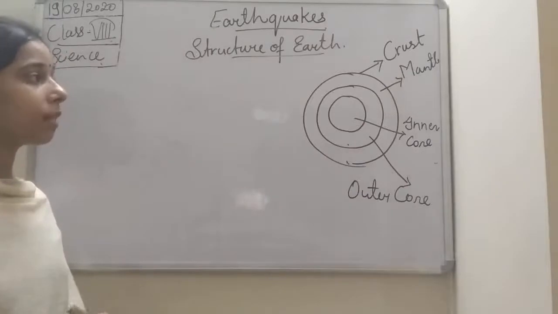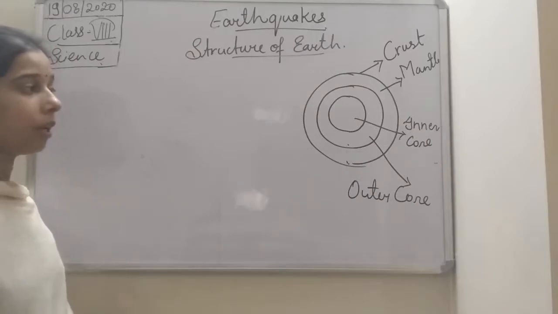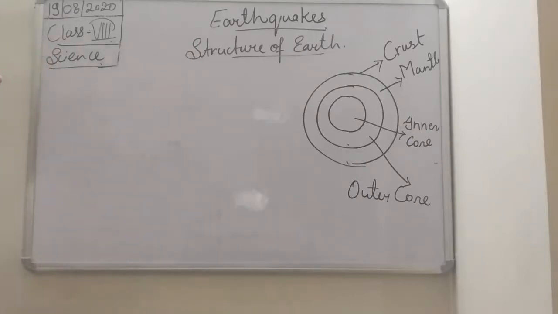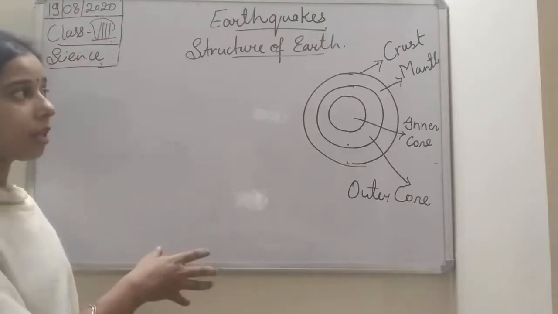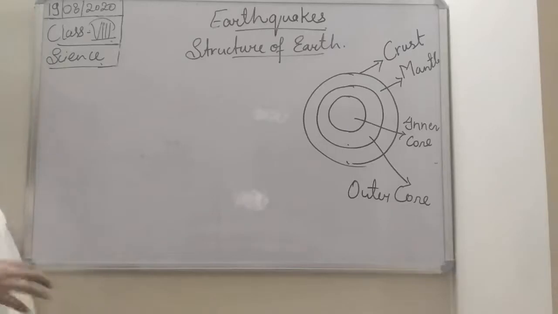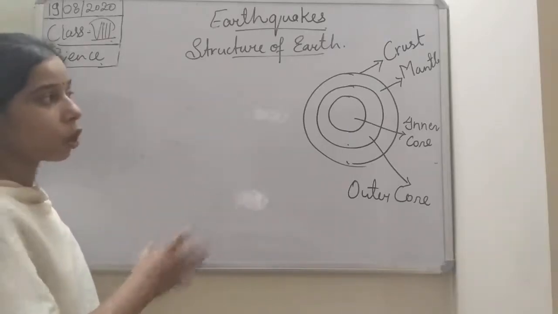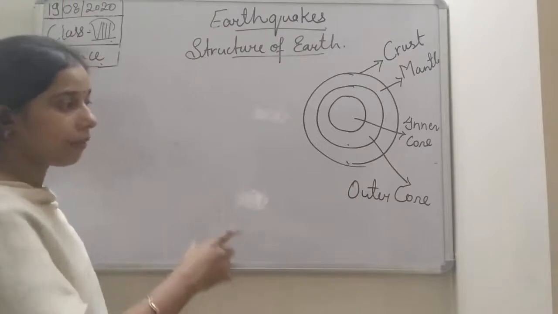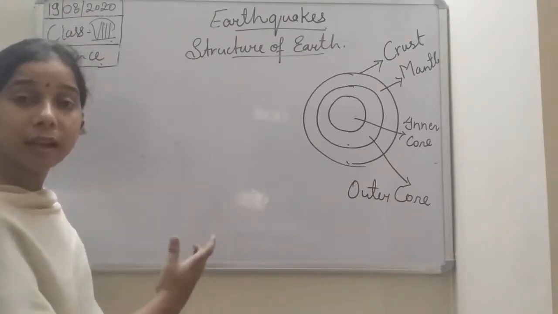Okay, so first one is the crust, then mantle, then outer core, and then the inner core. So now we will discuss the structure. We will discuss what is a crust, what is the composition, what are the things which are present in the crust. Then we will discuss the mantle, what is the composition of the mantle. Then we will discuss the core, which is further divided into the inner and outer.